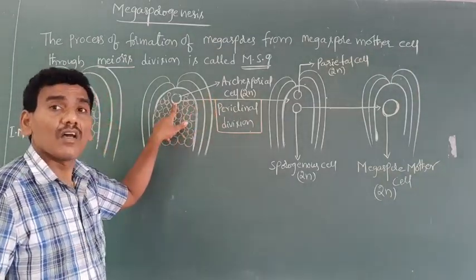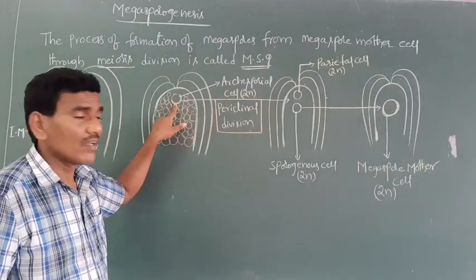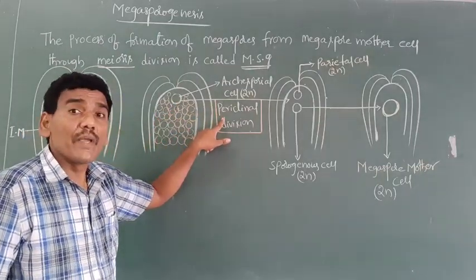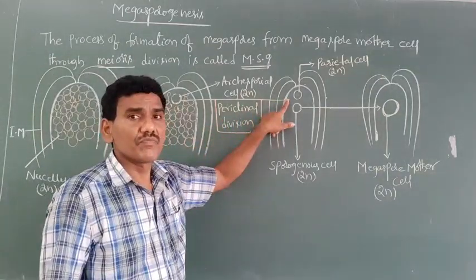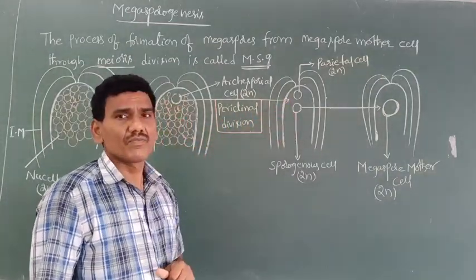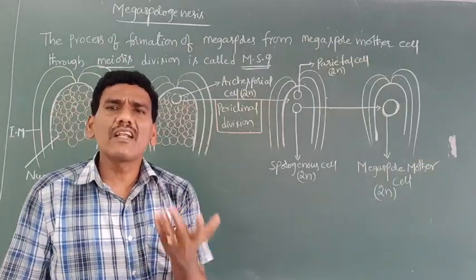Later, the archesporial cell undergoes periclinal division to form two cells. What is meant by periclinal division?